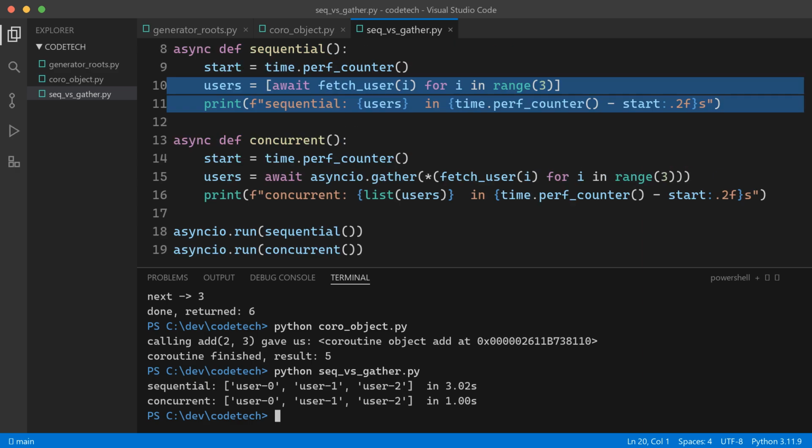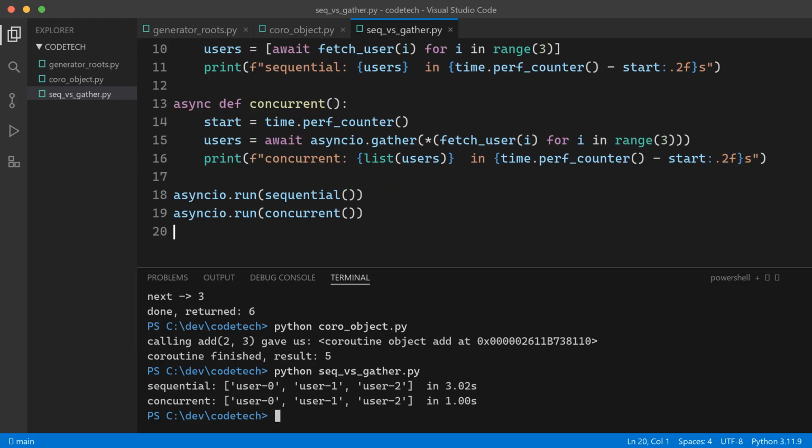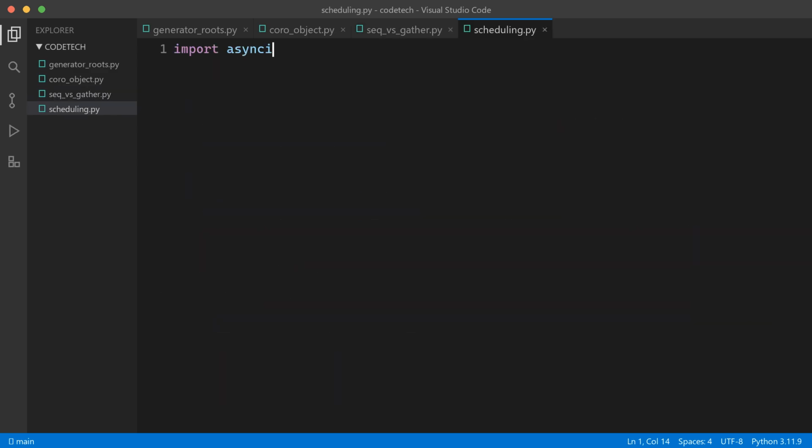Here's the mental model for why. In the sequential version, each await fetch user freezes the main coroutine until that one fetch completes. The waits happen back to back in single file. Async syntax, synchronous behavior. In the gather version, all 3 sleeps start together. The loop has 3 timers ticking at once, and all 3 tasks wake up at the same moment. The waiting overlaps. That is the entire value proposition of asyncio in one sentence. It overlaps waiting.